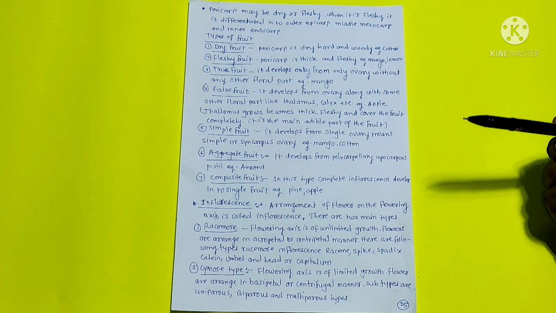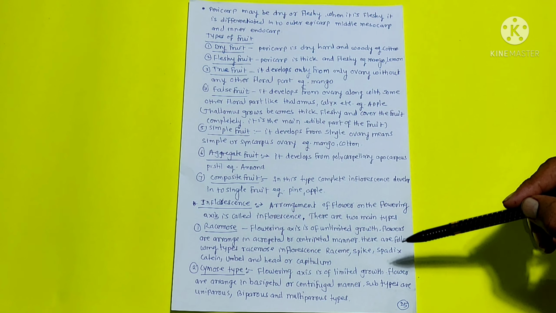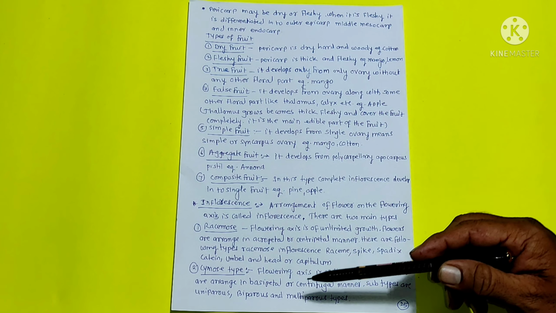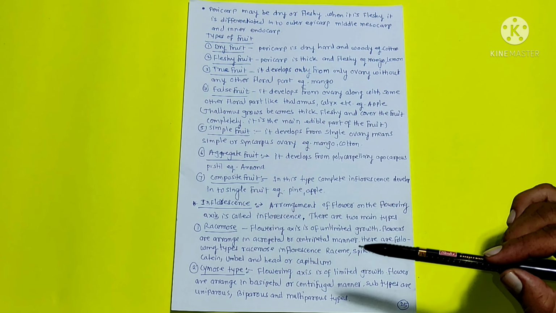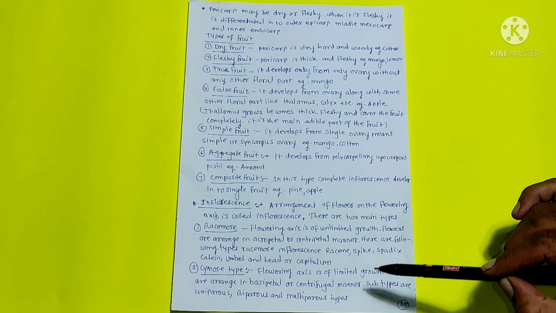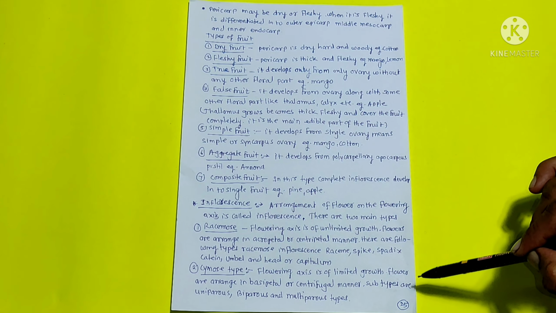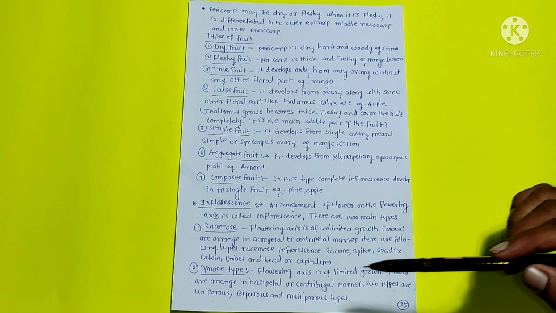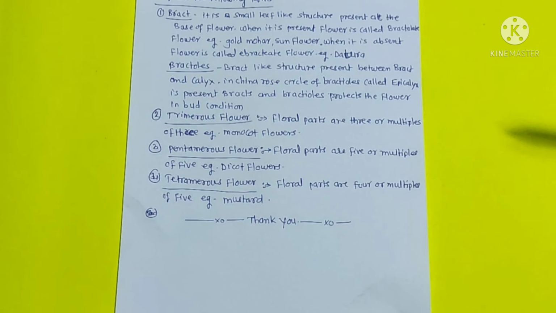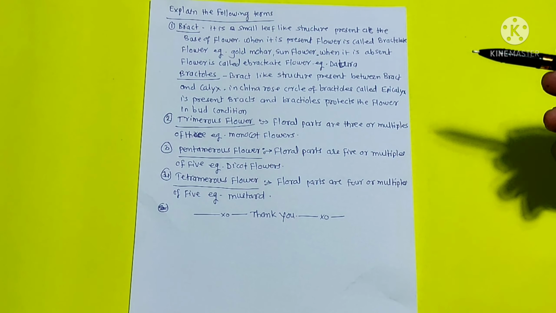Then cymose. The flowering axis is of limited growth. Flowers are arranged in basipetal succession or centrifugal manner. Subtypes are uniparous, biparous, and multiparous. Explain the following terms.